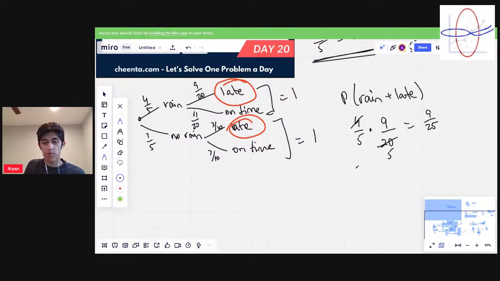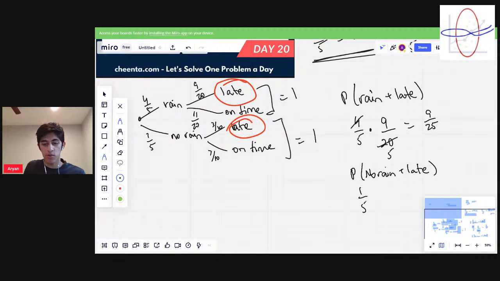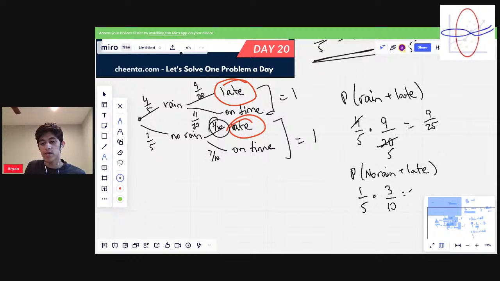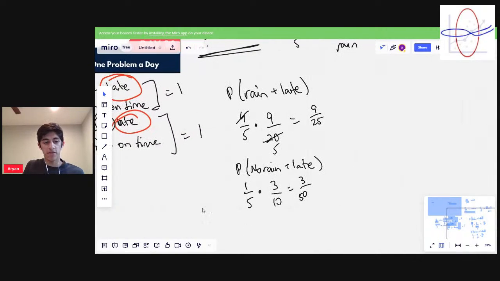Now, if we look at the probability that there is no rain, but she's still late, no rain is probability 1/5. And then the probability that she's late, given there's no rain, is 3/10 right here. So multiply this by 3/10 and you get 3 over 50. And so we want to find the sum of these two events.